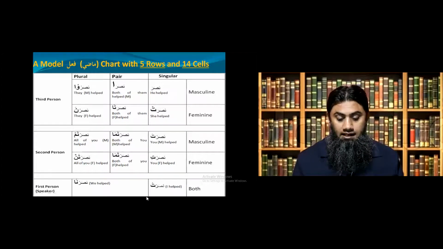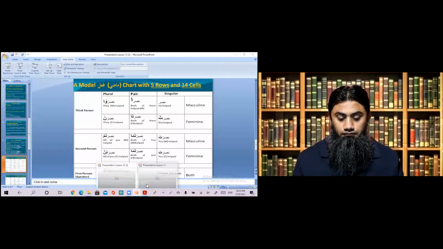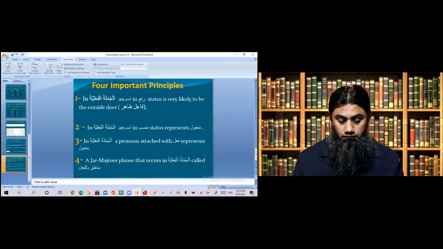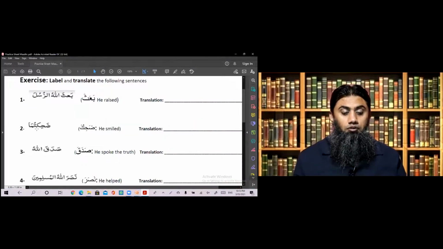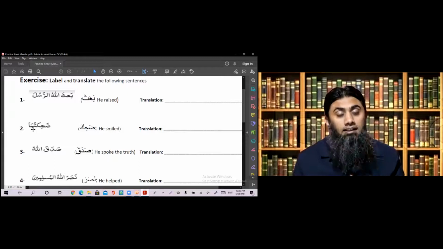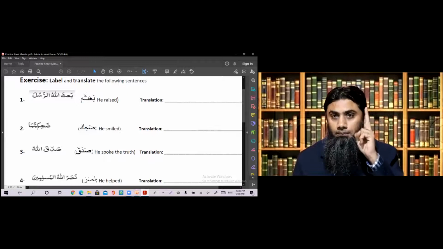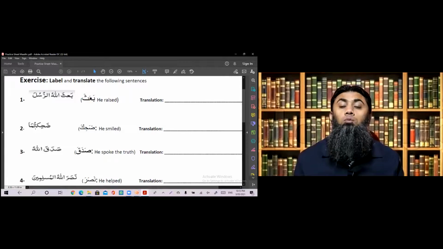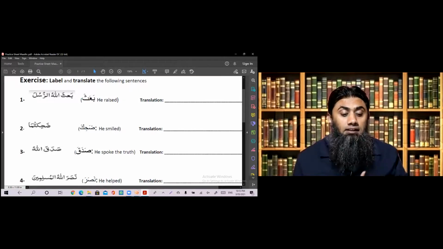Let's go back and now see what that sentence was. Yes. So dahiktuma. Now dwad, ha, and kaf, these are the same. Tuma, I just showed you. Tuma means you two, masculine. Dahiktuma, you smiled. Obviously, in English you say you smiled, but you know technically that it is two people, not more than two. Why? Because tuma means two people. So the action of smiling is being done by tuma.